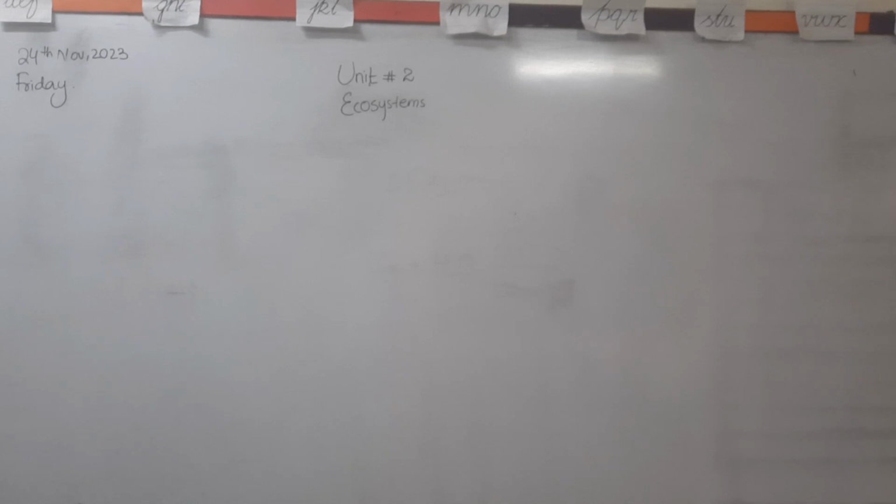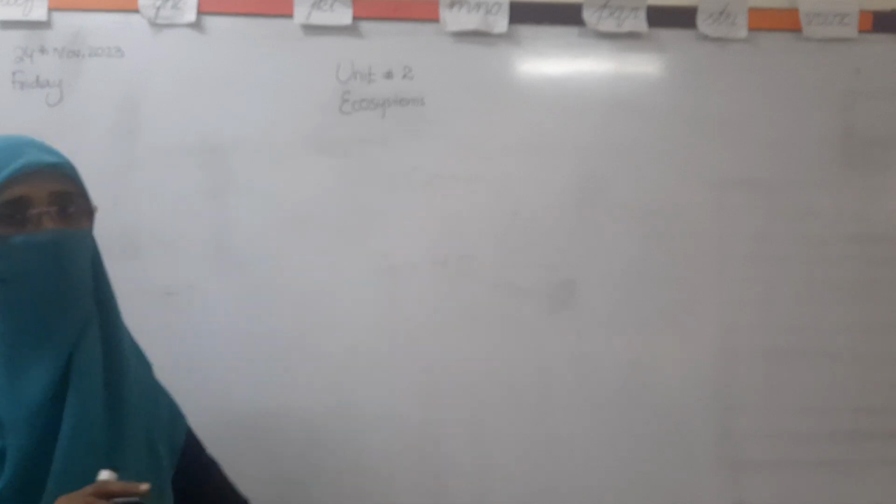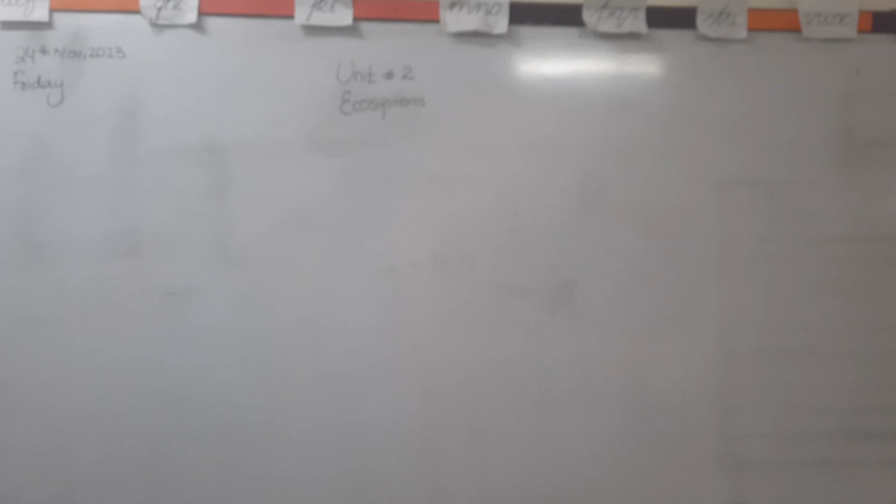And can anybody tell what the living things of the ecosystem are called? Good. Biotic factor. And what about the non-living things? Only the living things are living on the earth. Yes, good. There are also non-living things, and the non-living things are called abiotic factors. Good. And we can explain the ecosystem: the ecosystem is the place where the living and the non-living things, biotic and the abiotic factors, are living together and have a relationship with each other, and that is called the ecosystem.